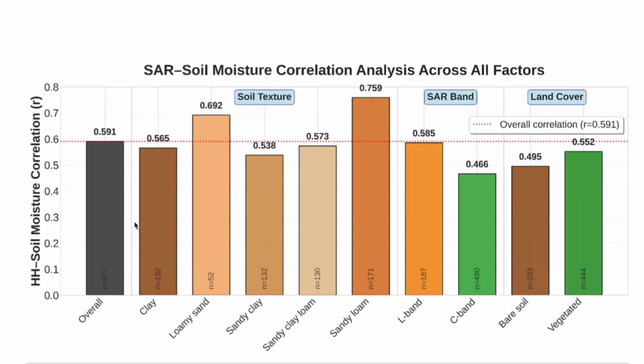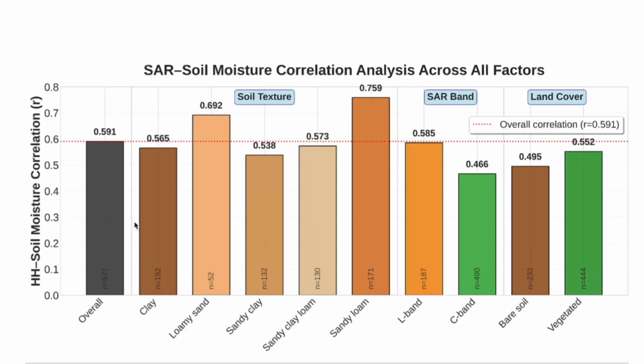chose HH here. And what we see here is that for the entire dataset, if I lump all the data together and compute the correlation between HH and the soil moisture, it was around 0.59, which is actually decent. But when I break down the data by soil type, it jumps to 0.76 for sandy loam, and for loamy sand it's also around 0.7.